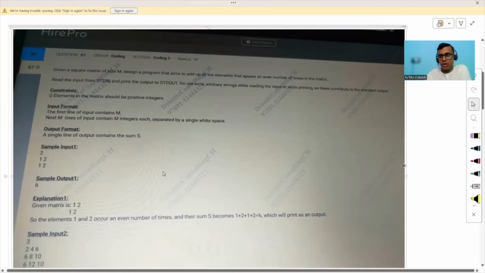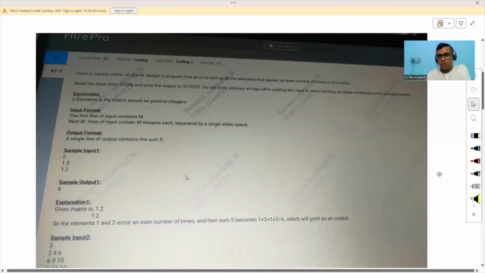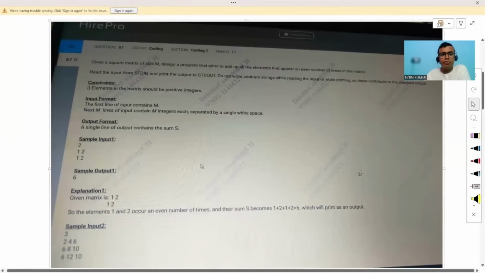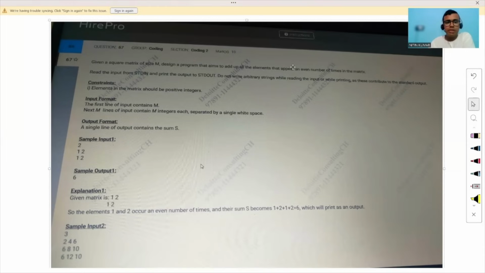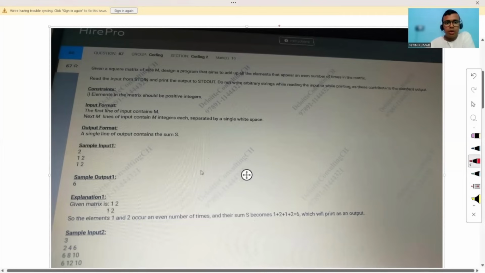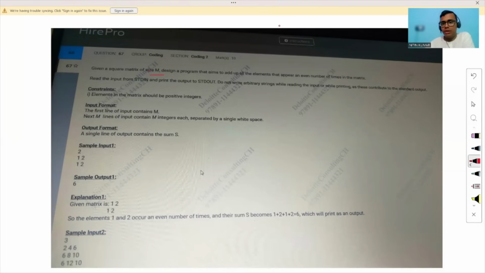Okay, I hope it is visible to you clearly. So the question is, let me read it for you. You can see the statement written as: given a square matrix of size m, design a program that adds up all the elements that appear an even number of times in the matrix. Okay. So basically we have been given a square matrix.